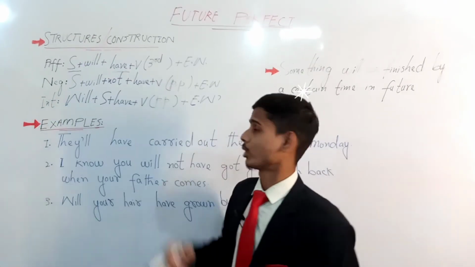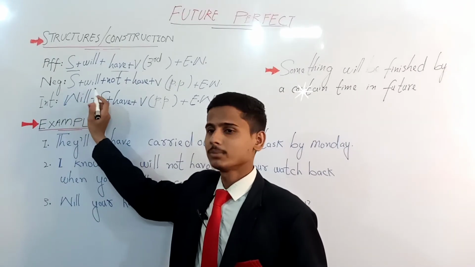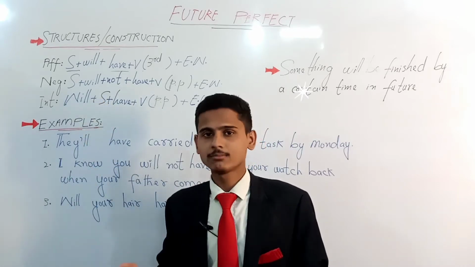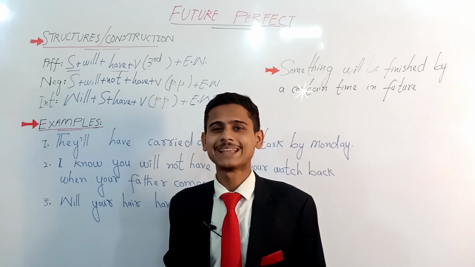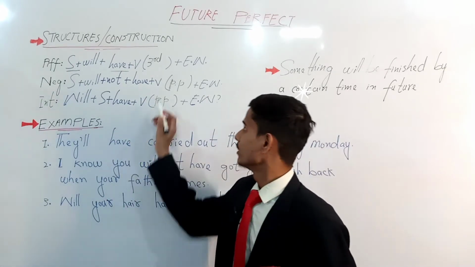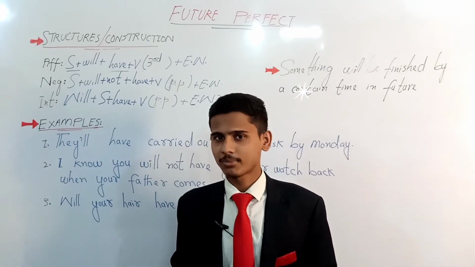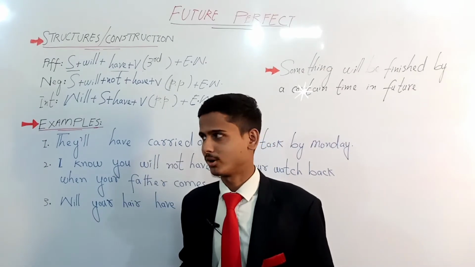Now an extra word. Moving towards the negative structure: subject plus will plus not. Not is an important word of the negative structure since it shows negation. Plus have plus verb, and the verb is obviously going to be in past participle form, and then we have the extra word.